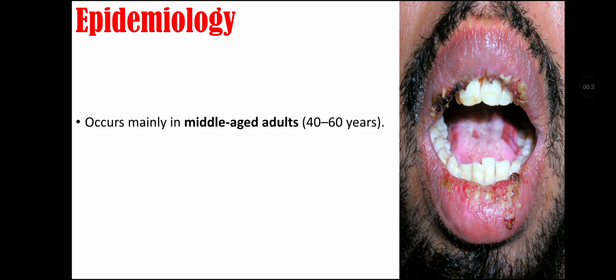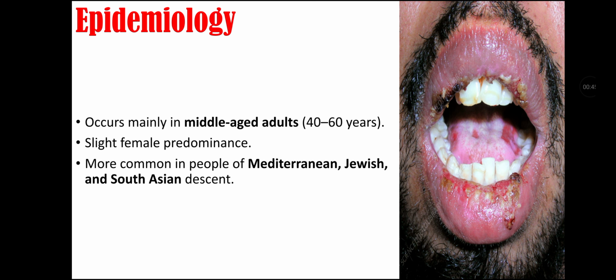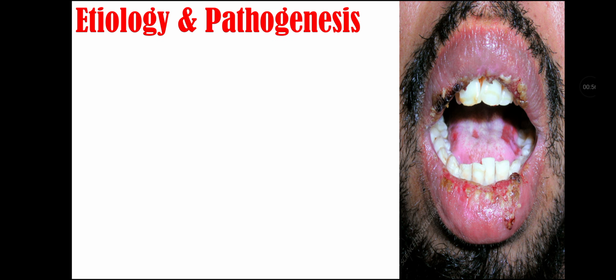Epidemiology of pemphigus vulgaris: it occurs mainly in middle-aged adults, like at the age of 40 to 60 years. It has slight female predominance. It is more common in people of Mediterranean, Jewish, and South Asian descent. Its incidence is about 0.1 to 3.2 cases per million annually.